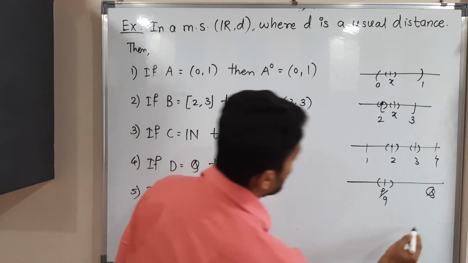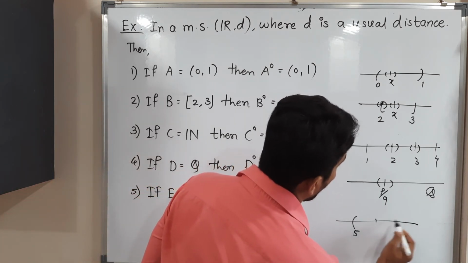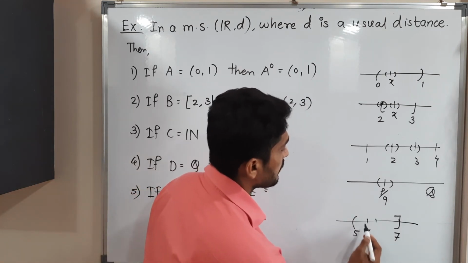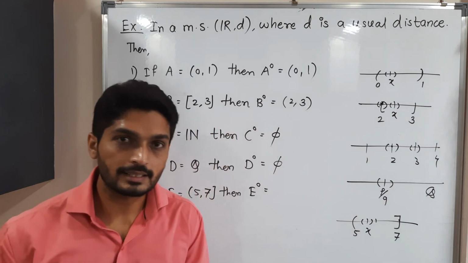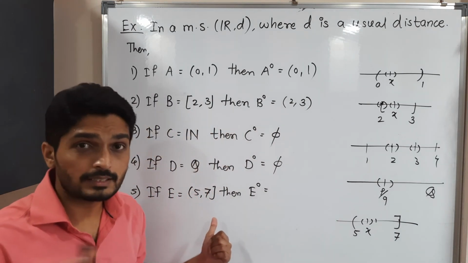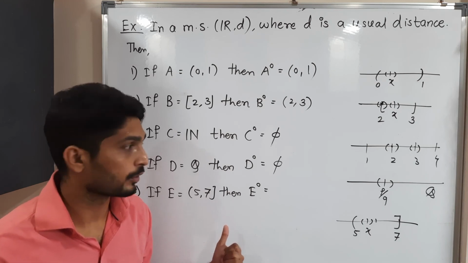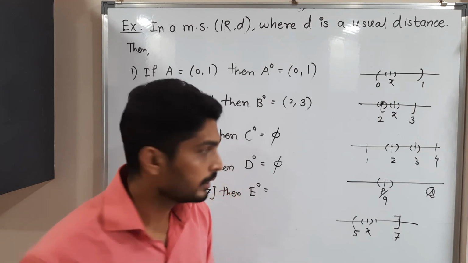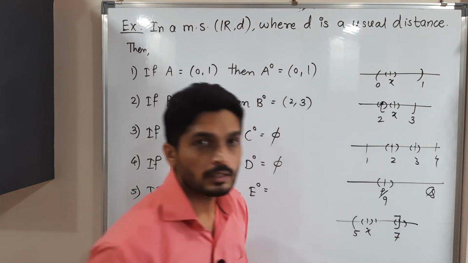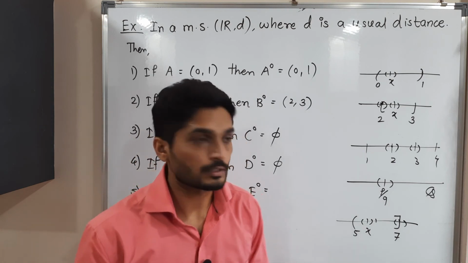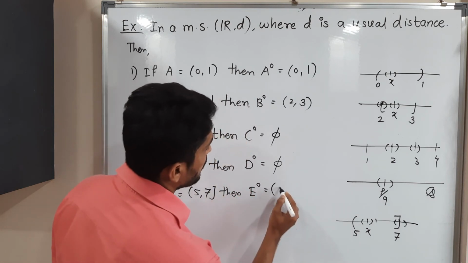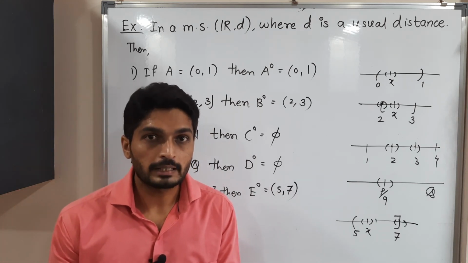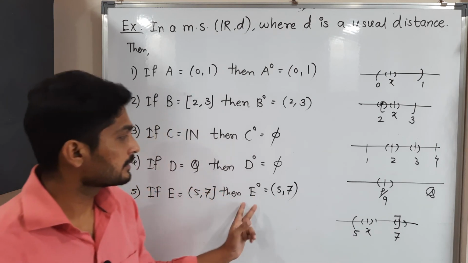Next we have an interval which is open at 5 but closed at 7. Is x an interior point? Yes, any ball around x lies inside the set. 5 is not in the set, so we cannot discuss whether 5 is an interior point. But 7 is in the set. Is 7 an interior point? No, since if you draw a ball around 7, some part of the ball goes outside the set. So 7 is also not an interior point. All points between 5 and 7, excluding the boundary, form the set of interior points.